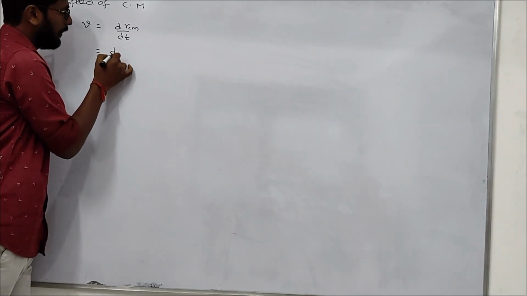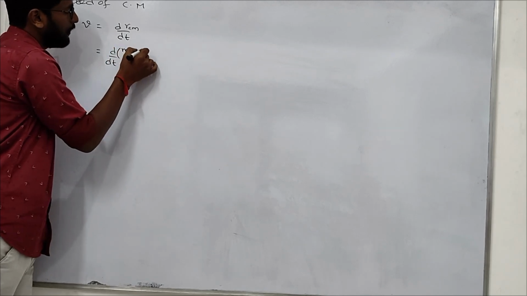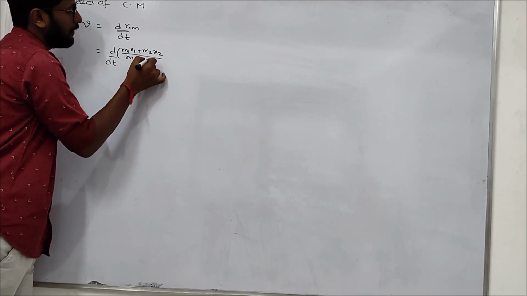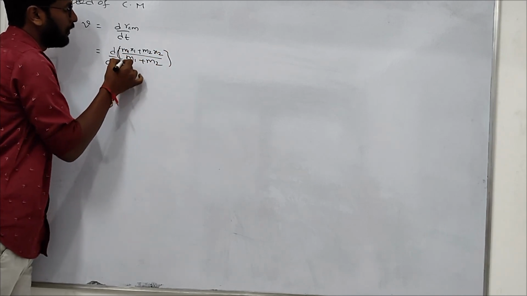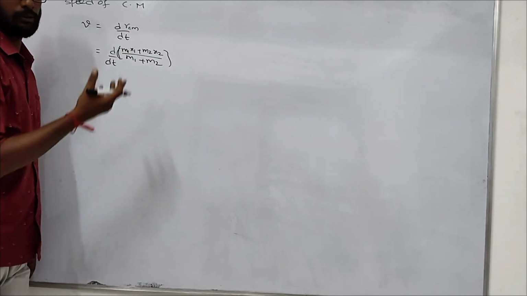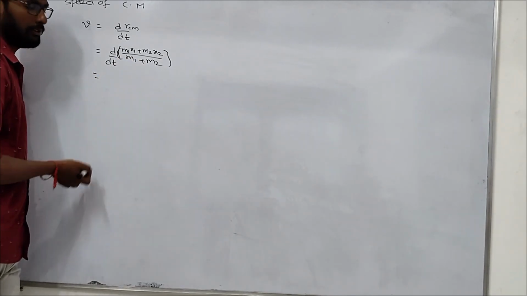So here we can write d by dt of (m1x1 plus m2x2) by (m1 plus m2). If two particles are there, or n particles, m1 plus m2 is constant.